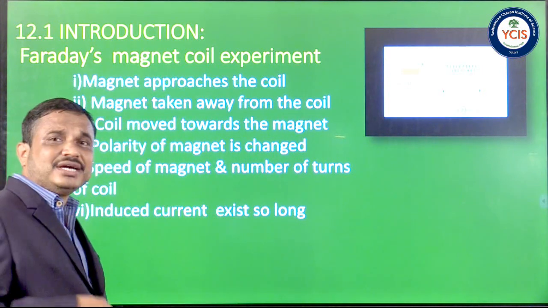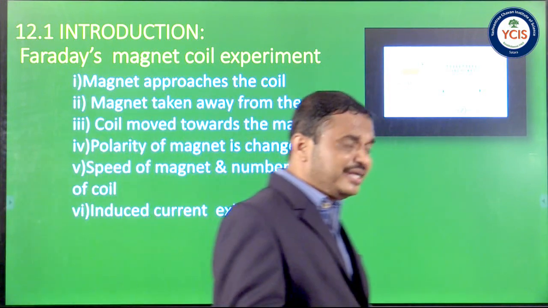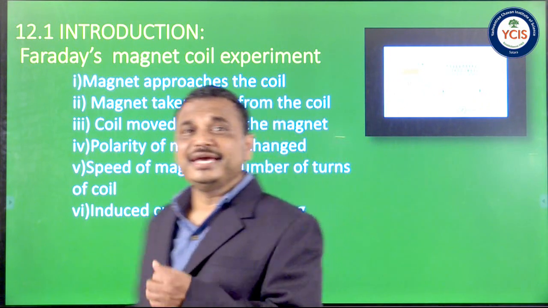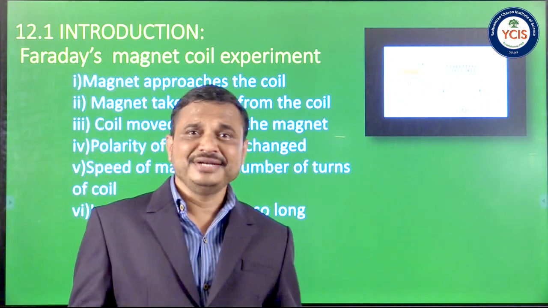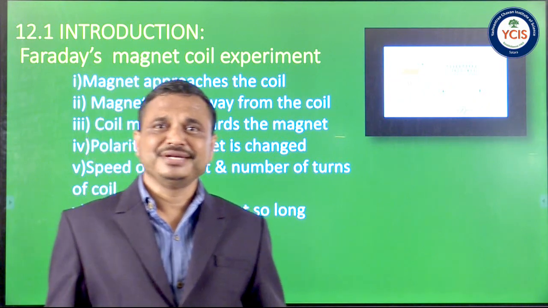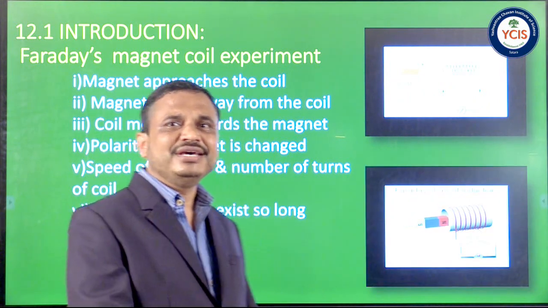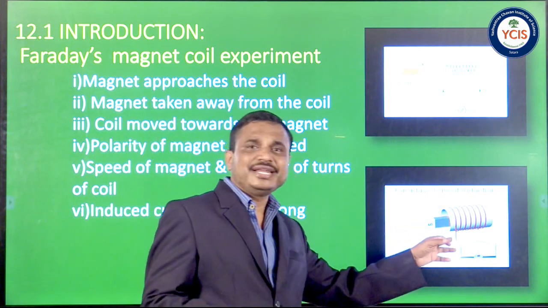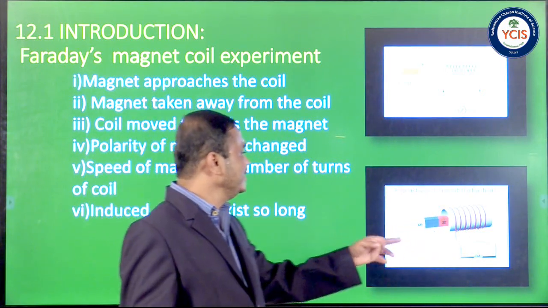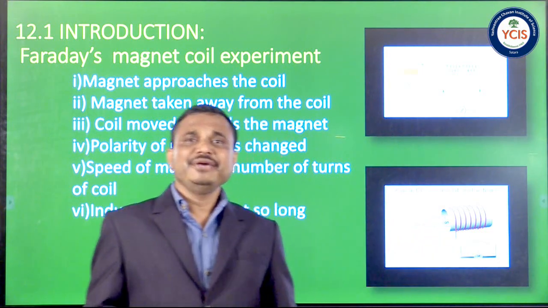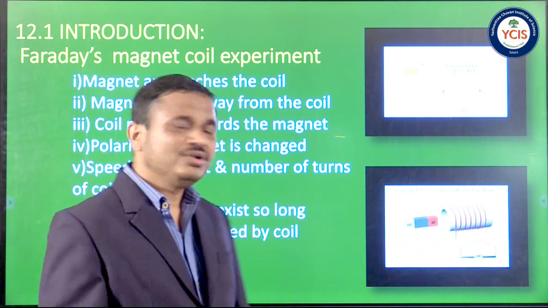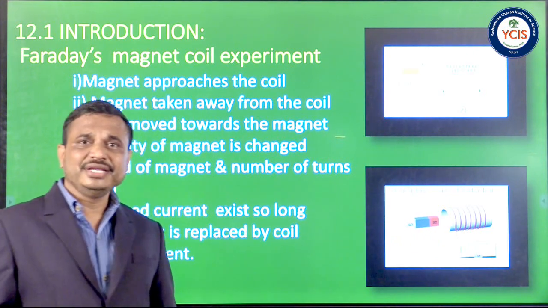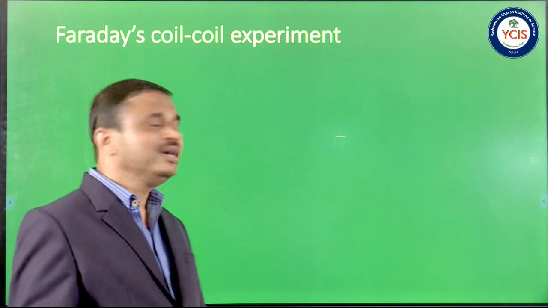And we know that a current carrying coil is equivalent to a magnetic dipole. Therefore Faraday replaced the magnet by a current carrying coil and performed another experiment, that is the coil experiment. Here an animation shows that when there is relative motion between magnet and coil, the galvanometer shows a momentary deflection. If we replace the magnet with a current carrying coil, we get the coil experiment.